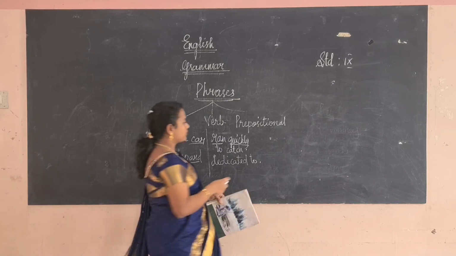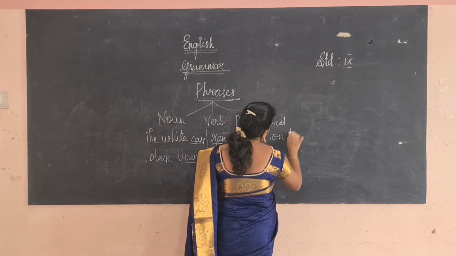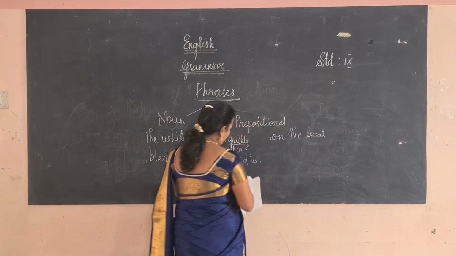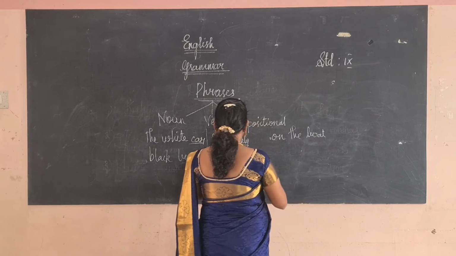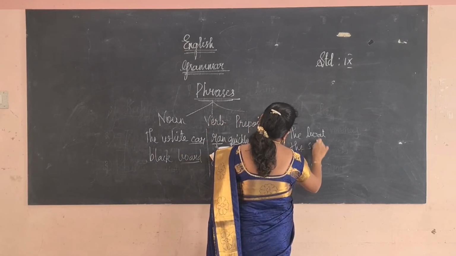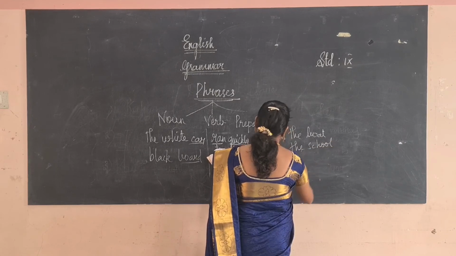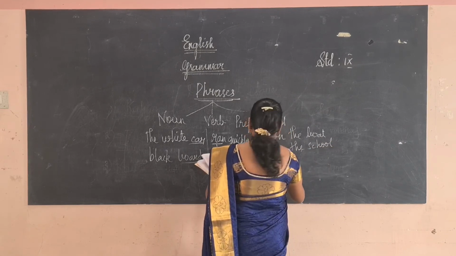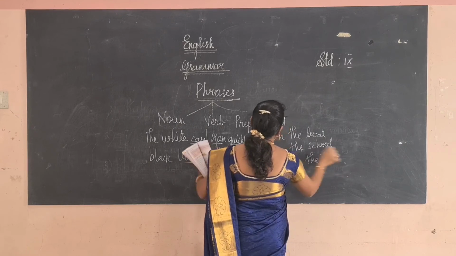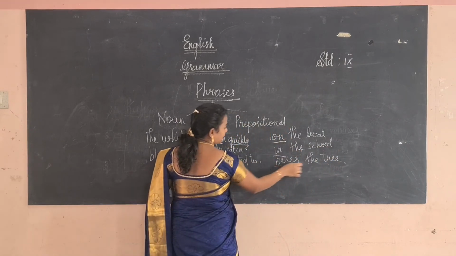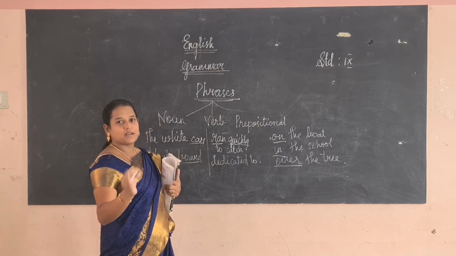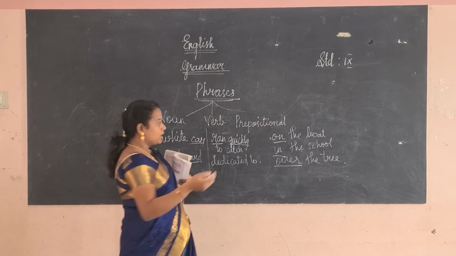On the boat, over the river, in the school, over the tree. See, it begins with the preposition on, in, over. Okay, it begins with the preposition and it shows the relationship between the two nouns.